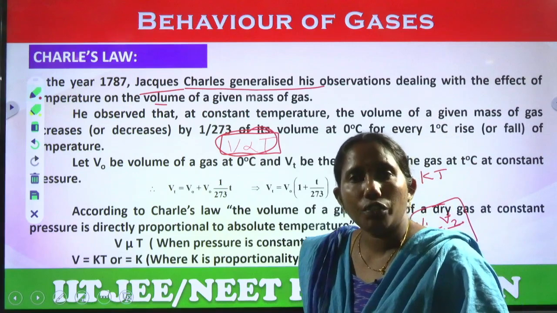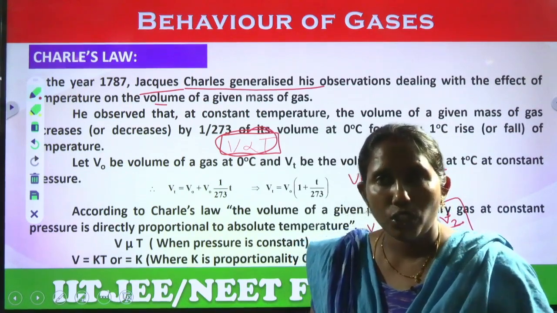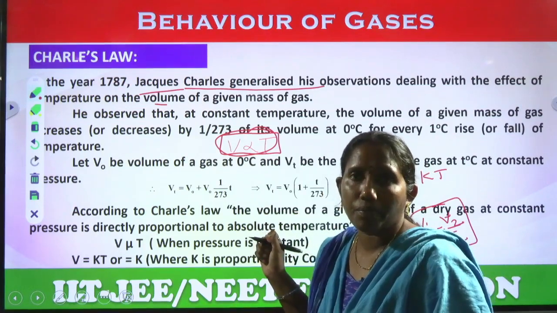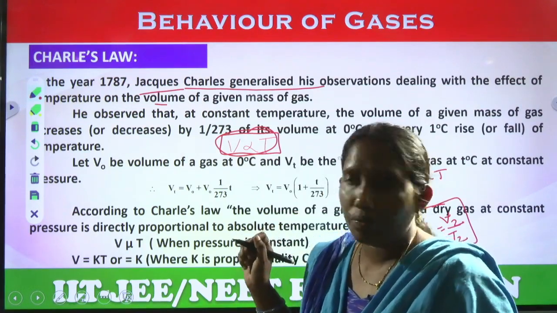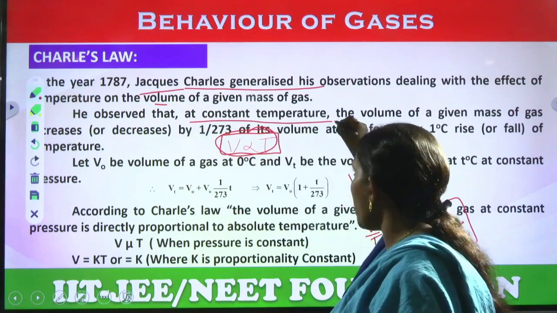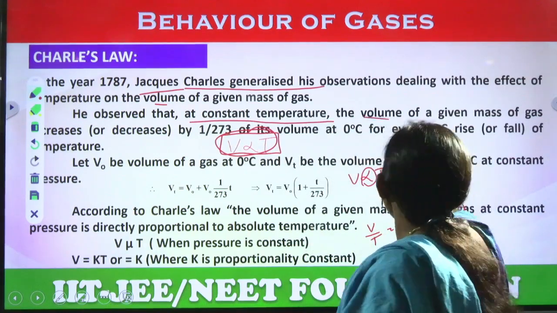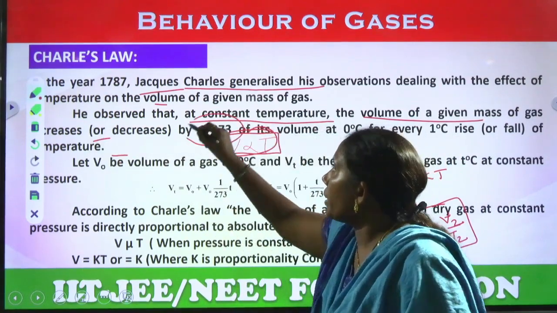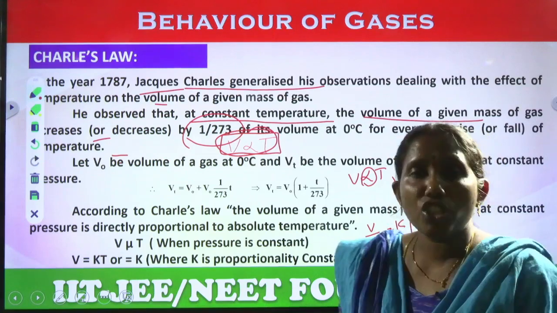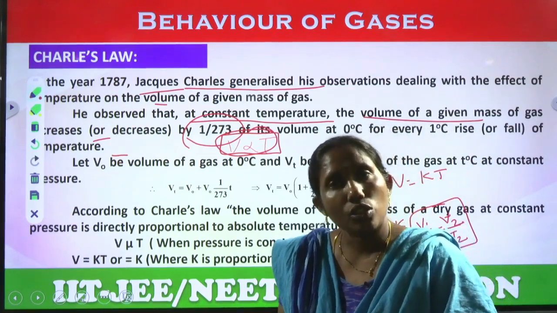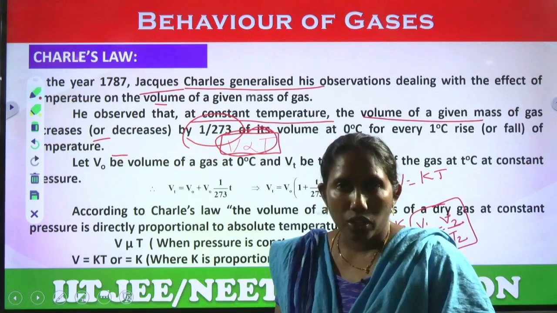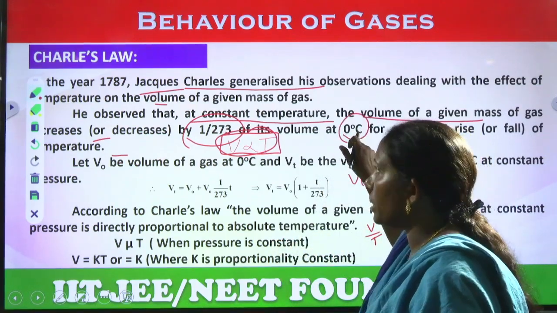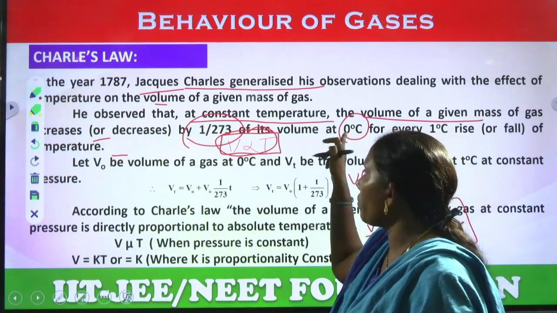V1 by T1 equal to V2 by T2. P1 V1 equal to P2 V2 is Boyle's law. But here he observed some difference in the temperature. That is, at constant pressure, the volume of a given mass of a gas decreases or increases by 1 by 273 of its volume at 0 degrees Celsius temperature, which is called absolute zero temperature. Means minus 273 degrees is nothing but 0 Kelvin; at 1 by 273 of its volume.